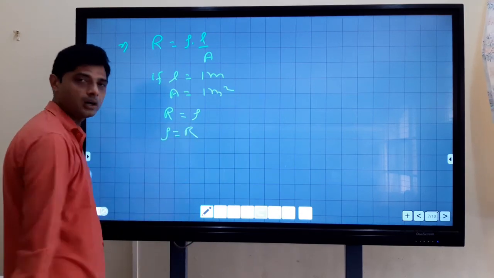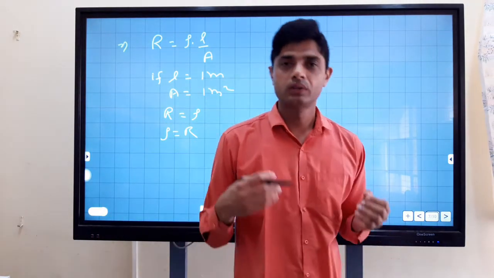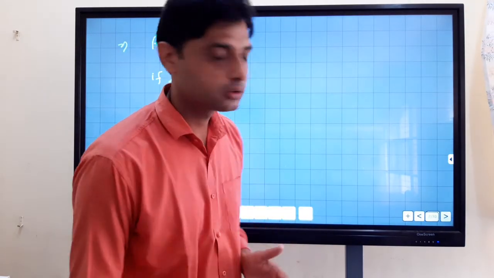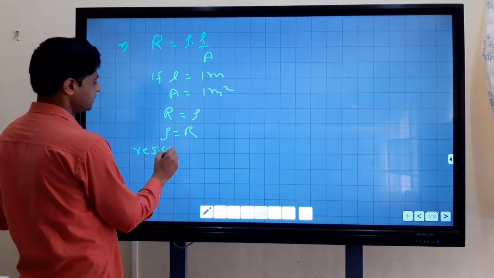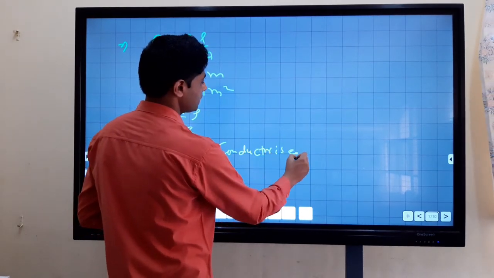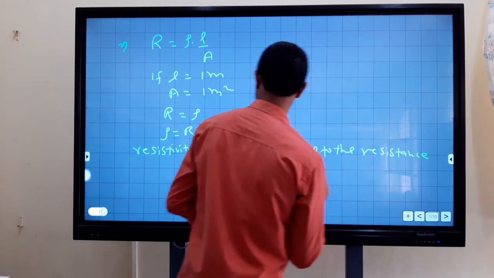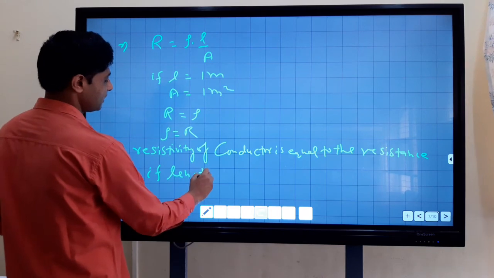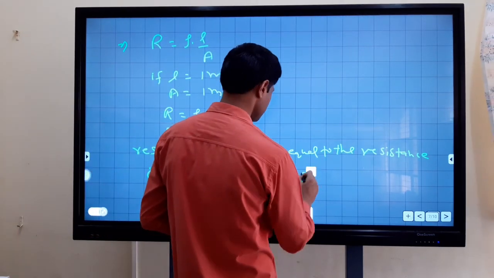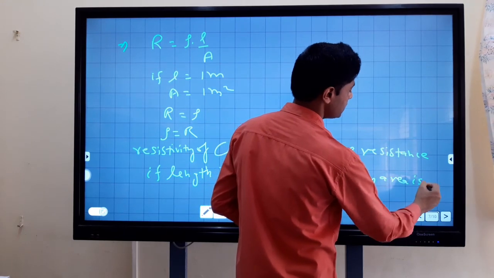So resistivity equals R. It means the resistivity of a material is equal to the resistance if the length is 1 meter and the cross-section area is 1 meter square.